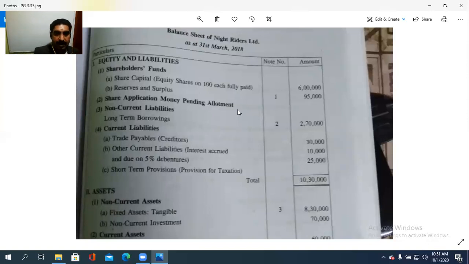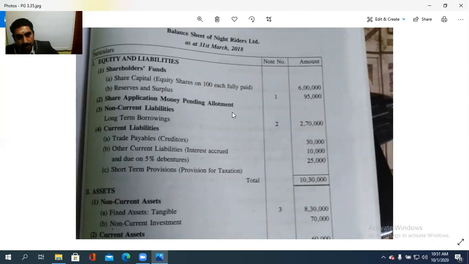Then share application money pending allotment. Nothing is there, but you still need to put the heading. That is one thing with regard to this. That is equity and liabilities. These are the subparts in the vertical format of the company's balance sheet. In this way, each and every company maintains it. So shareholders' funds, then share application money pending allotment, then non-current liability, then current liability.